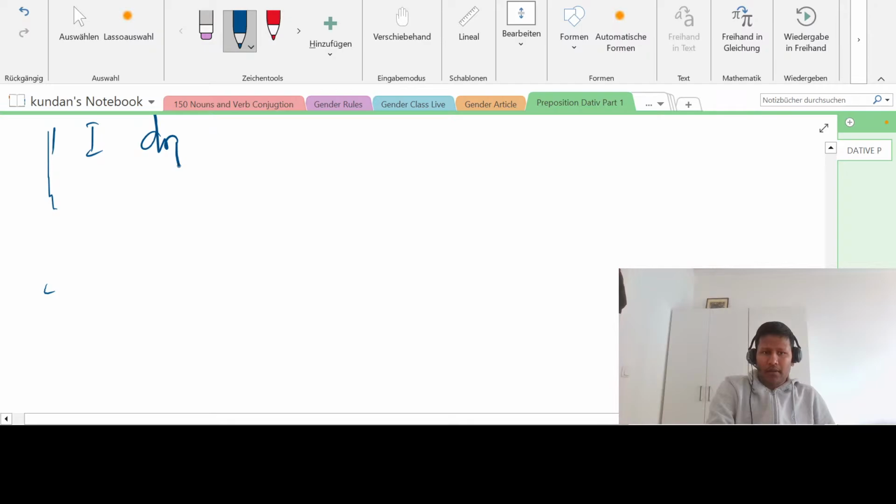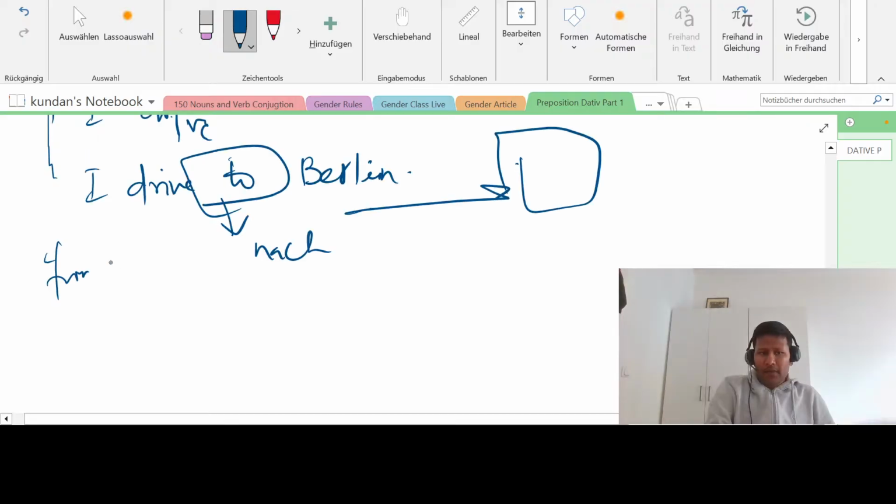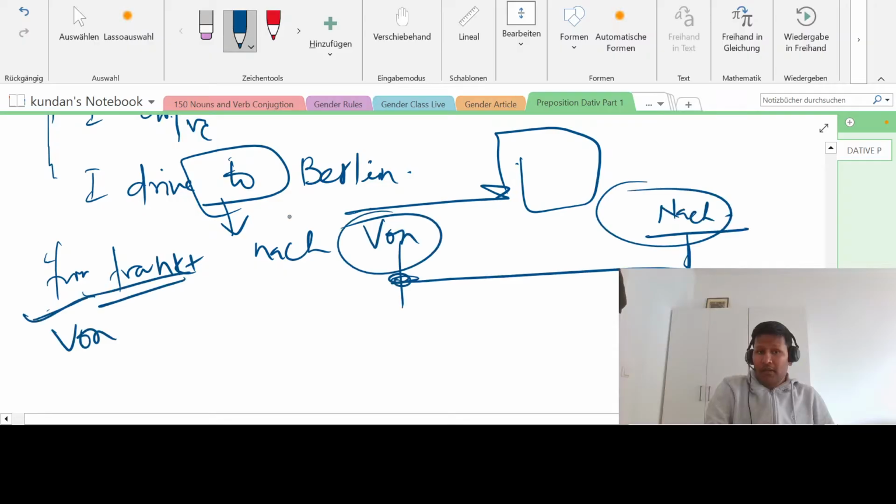If I'm saying I drive from Frankfurt, so from Frankfurt, this is von, origin of the place. This is the origin from where you are going to this place. So von, and this is nach. So this is preposition. So this, ich fahre, is very simple. Everyone knows ich fahre. But they can't make this sentence because they don't know von, they don't know nach.